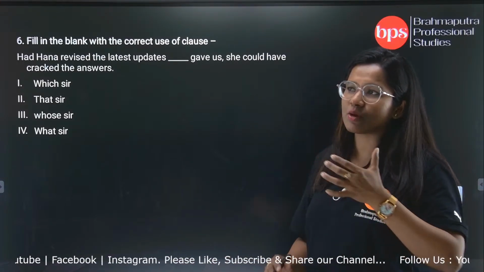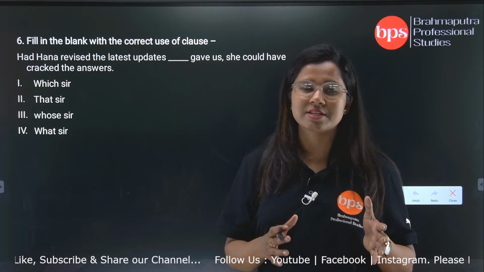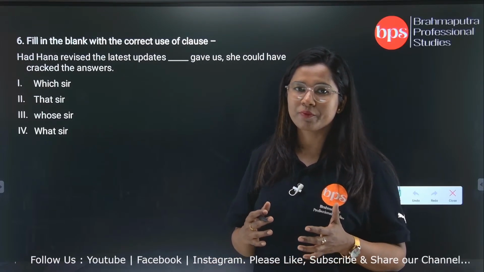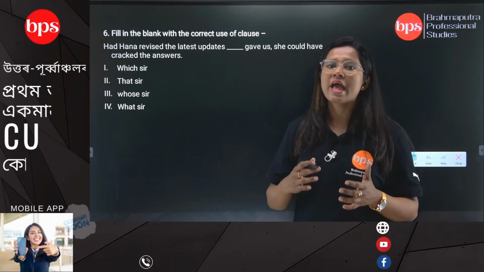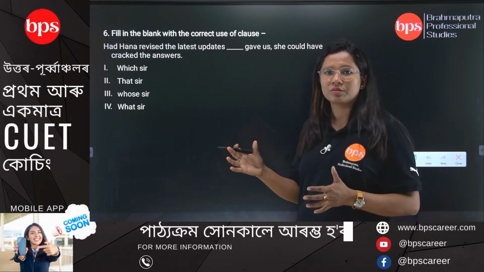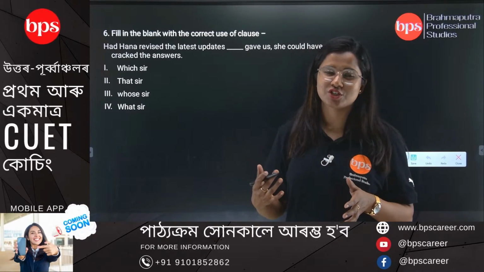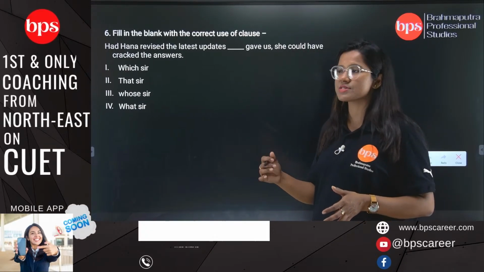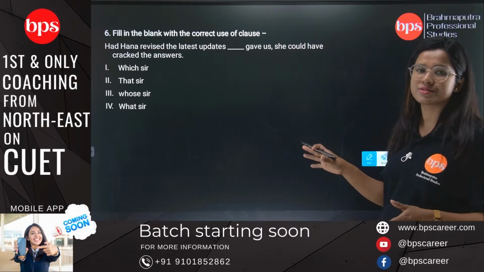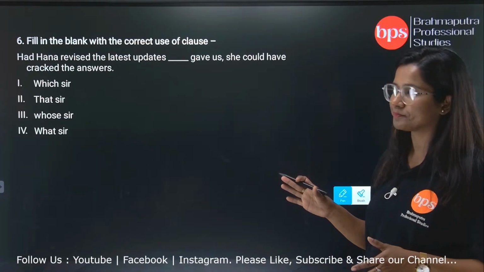So a clause is a connection between parts of the same sentence, and there are different types of clause: principal clause, noun clause, adverb clause, adjective clause. We have a detailed session on clauses. But here, pertaining to this question itself, we will go through which clause we have to identify and which one is the correct answer to this blank.